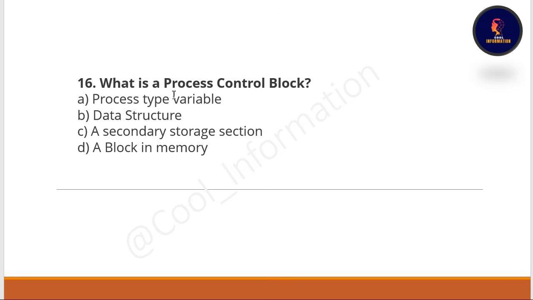16th number question is, what is PCB? What is process control block? Option A, process type variable. Option B, data structure. Option C, secondary storage creation section or block in a memory. So the correct option is B, which is data structure. So PCB is a data structure, not a process type variable or a block in a memory.